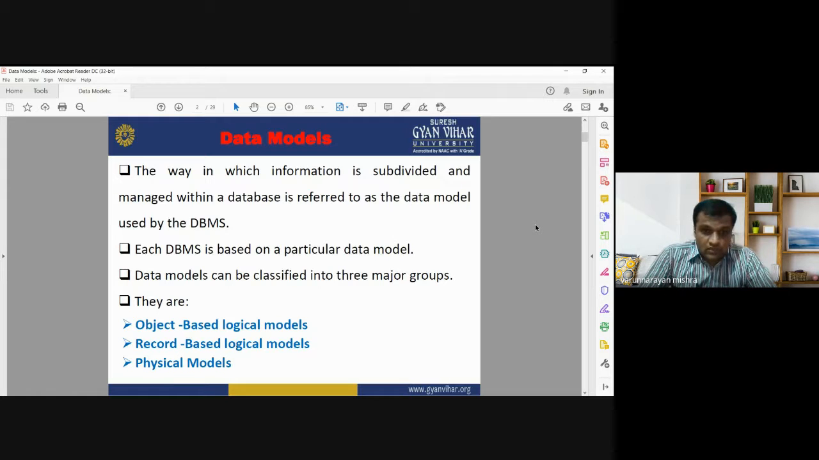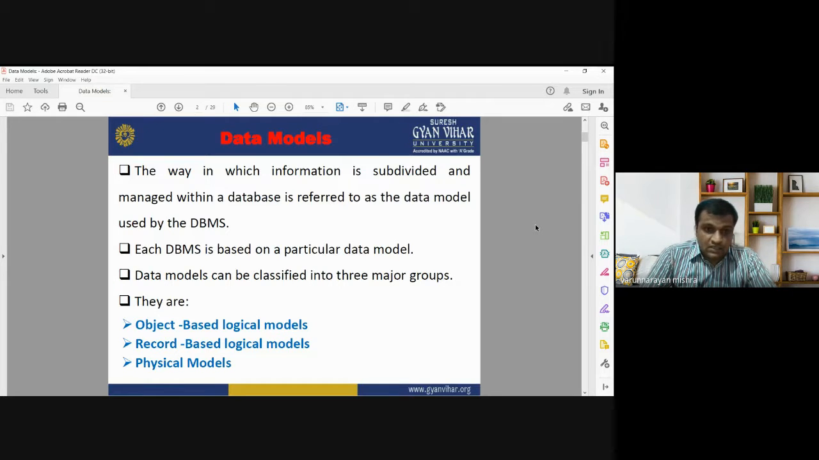What are the data models and how you can have the applicability of data models? Data models are the way in which information is subdivided and managed within a database, that is referred to as the data model that is used by the DBMS, that is database management system. So how we are managing the information and how we are managing different kinds of databases is known as data models. Data models help us to manage the information, help us to manage the database. That data model will be used for the database management system.